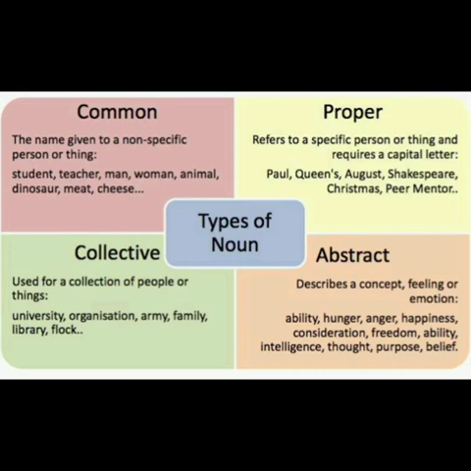Ability, intelligence, thought, मतलब सोचना. Can we see सोचना? Can we see? Can we feel? We can only feel. So these are all abstract nouns. So there are 4 types of nouns which are discussed in the page which I'll be giving to you.